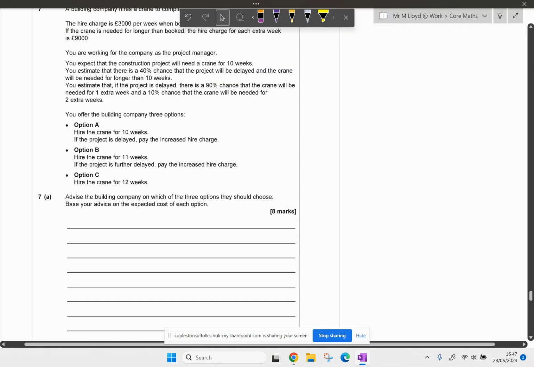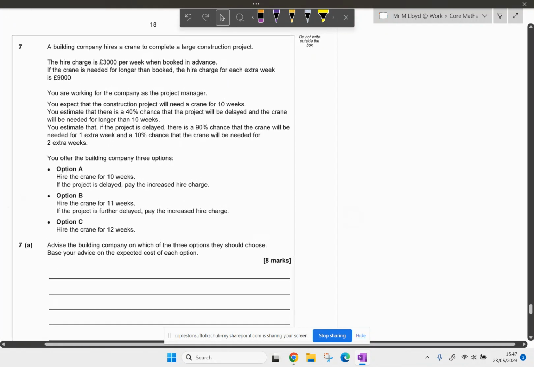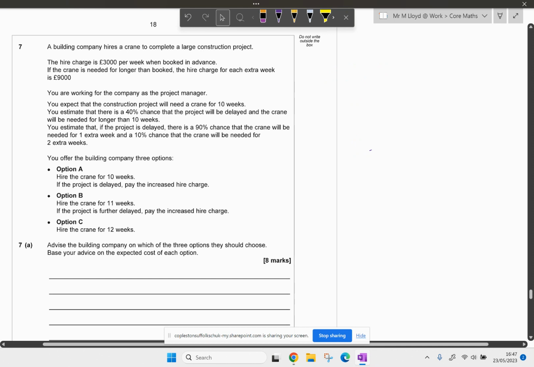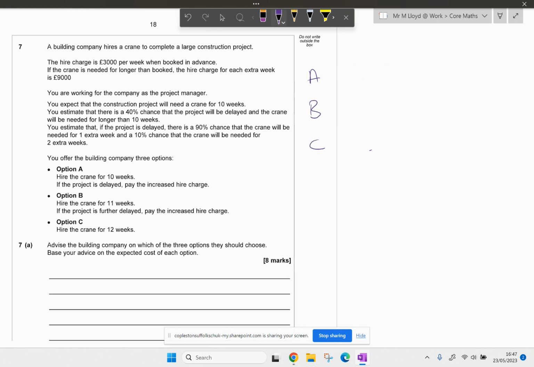So a building hires a crane to complete a large construction project. I'm just going to write here option A. I'm going to make like a little table, A, B, and C. I shouldn't have even wrote option. I'll just start again and make it neater. So A, B, and C. The hire charge per week when booking in advance, £3,000 for the crane. So hire charge.